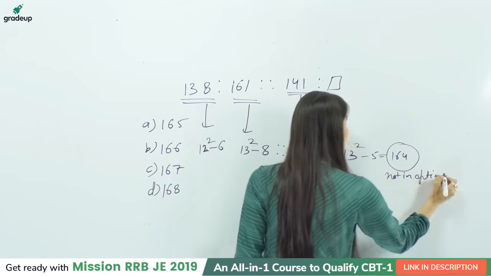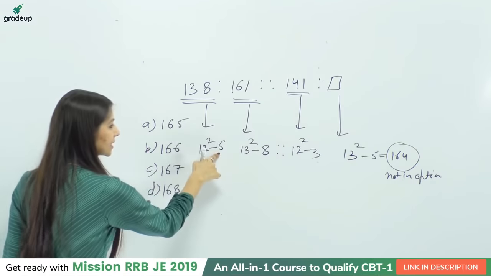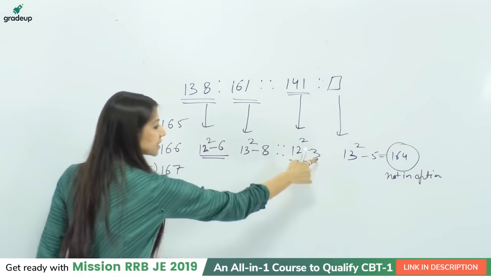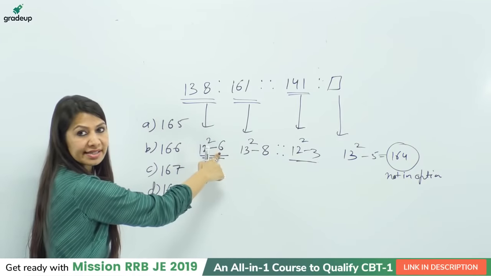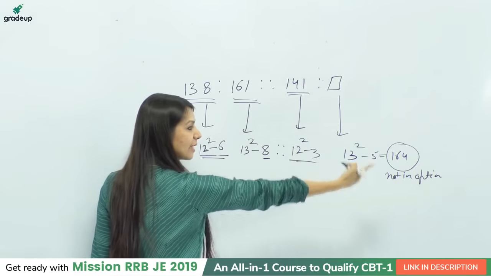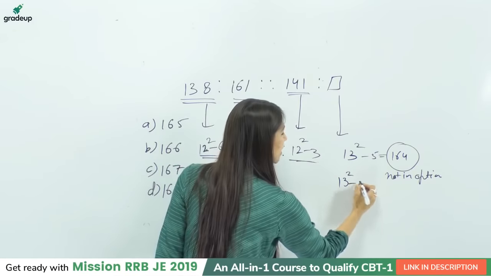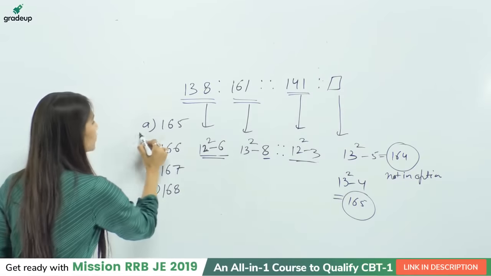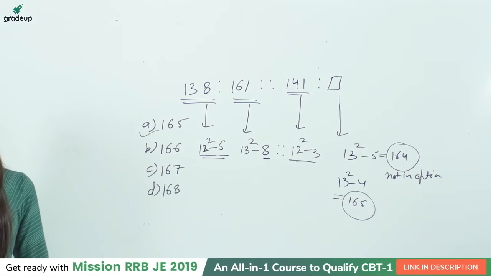So now I am thinking, why am I subtracting 6, why am I subtracting 3, if you can relate it? This 3 is just the half of this number 6. The half of 6 is exactly this 3. So the half of 8 will be 4, right? So it is 13 square minus 4, which is equal to 165 as given in the option. So option A is our right answer. Is this clear to everyone? So student, 166 is not the correct answer, 168 is also not the correct answer. The right answer is 165.